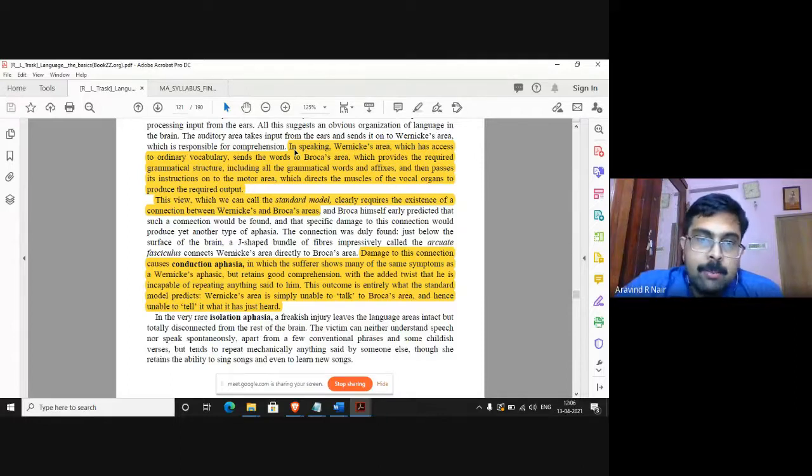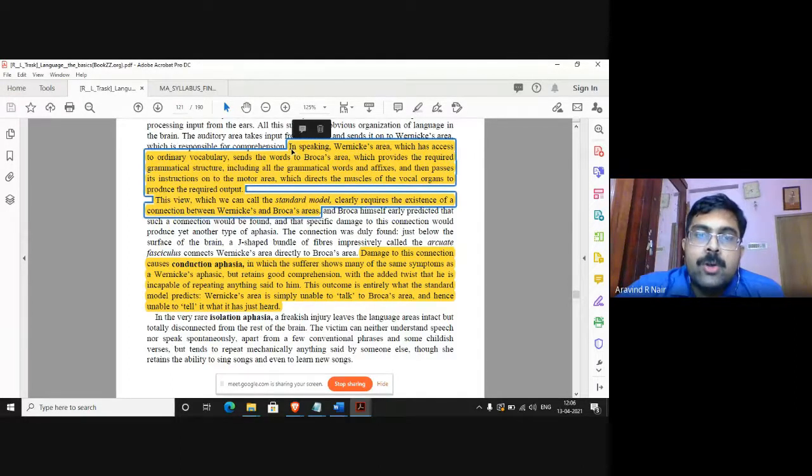This is about the standard model. So according to the standard model, while we are speaking, the Wernicke's area, which has access to ordinary vocabulary, sends the words to Broca's area, which provides the required grammatical structure, including all the grammatical words and affixes, and then passes its instructions on to the motor area, which directs the muscles of the vocal organs to produce the required output. So this view is what we call the standard model, and this clearly requires the existence of a connection between Wernicke's and Broca's area.